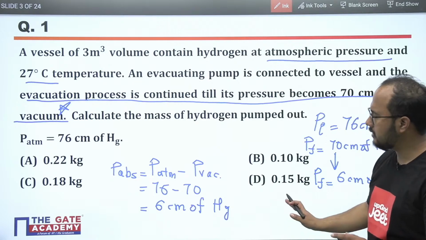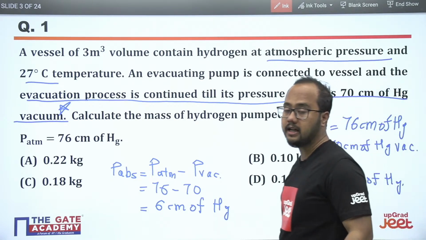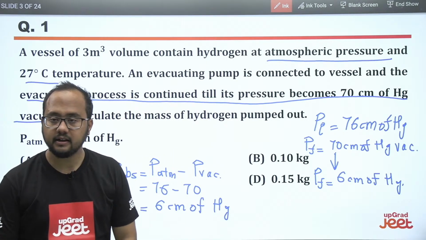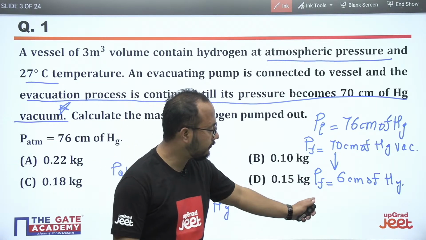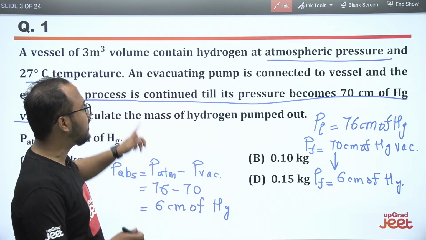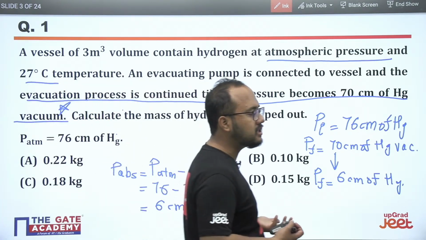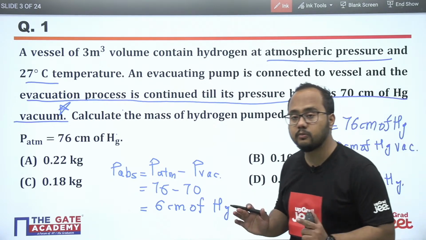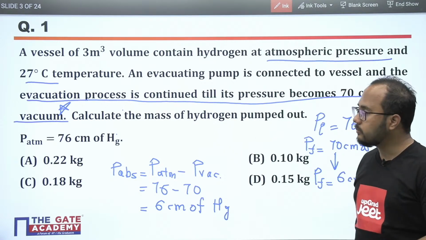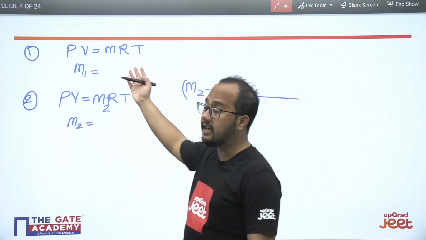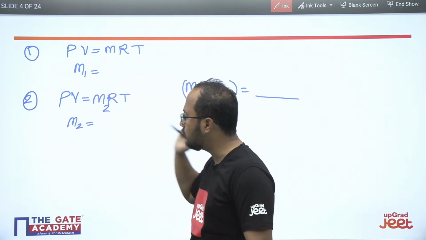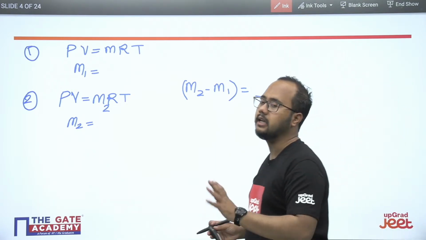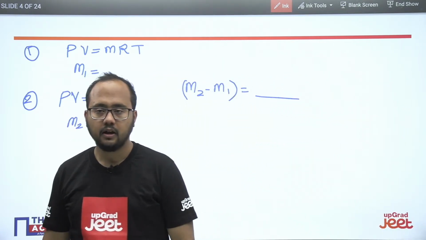See, in the question, initial pressure is 76 centimeter of mercury. Final pressure will be 6 centimeter of mercury. Right? This is clear. So we know the final pressure, initial pressure. Again, most important thing, they didn't mention anything regarding the temperature, so we will be assuming that temperature will remain constant. By assuming that, we can use this particular ideal gas relation. We can calculate M1, we can calculate M2, and finally M2 minus M1 will be our answer, the amount of mass which has been pumped out from the container because of the evacuation process.